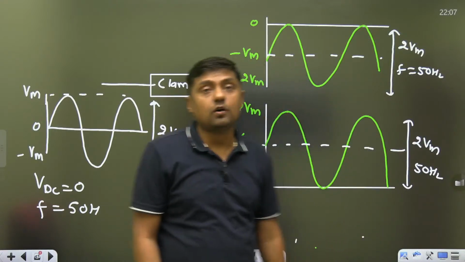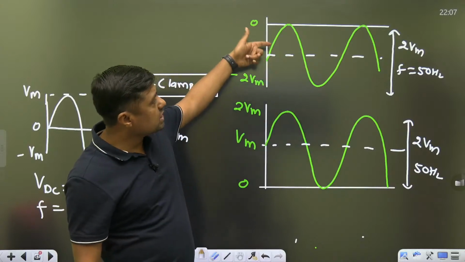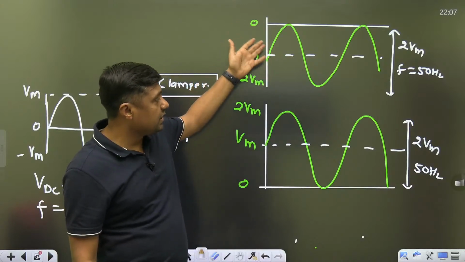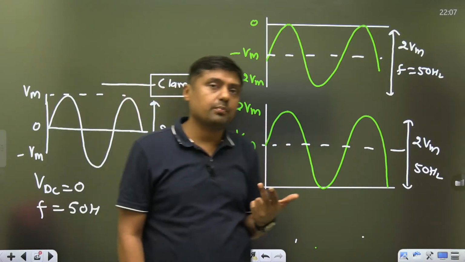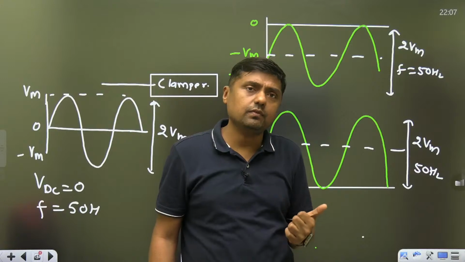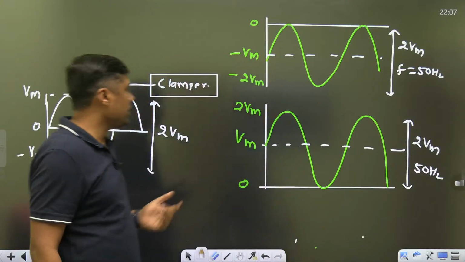There are two types of clamper. If it will introduce the negative DC level, it is called negative clamper. If it will introduce the positive DC level, it is called positive clamper. So there are two types of clamper, negative clamper and what? Positive clamper. So this is the negative and positive.